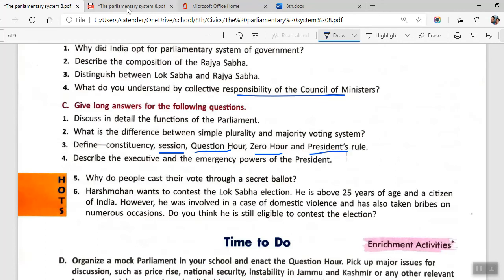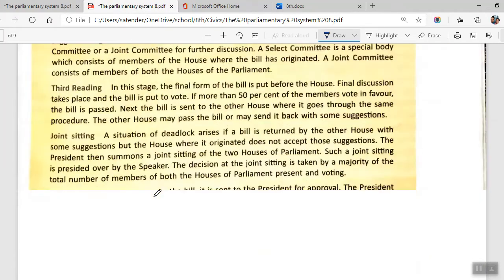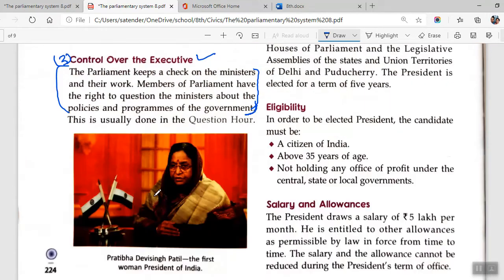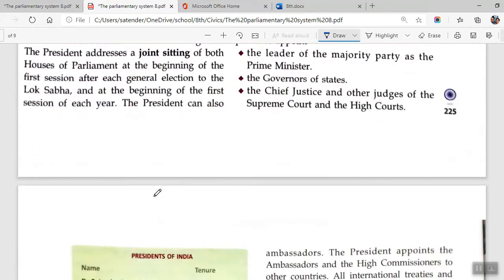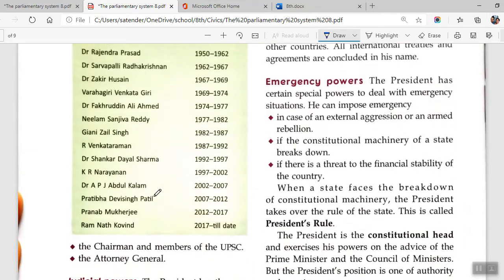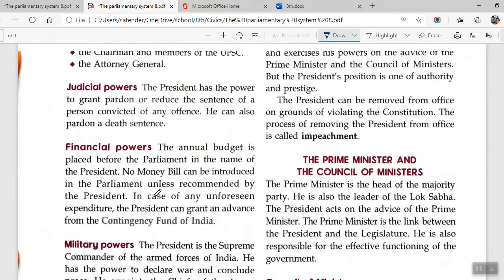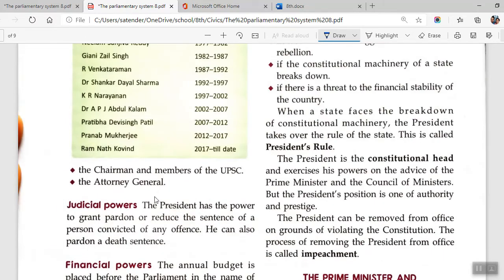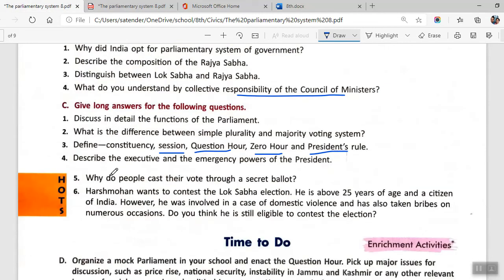Last is president's rule. For this, we just come to the powers of the president, under the heading emergency powers. This is on page number 226. It says that when a state faces the breakdown of constitutional machinery, the president takes over the rule of the state. This is called president's rule. So this is again C3. Now C3 is done.